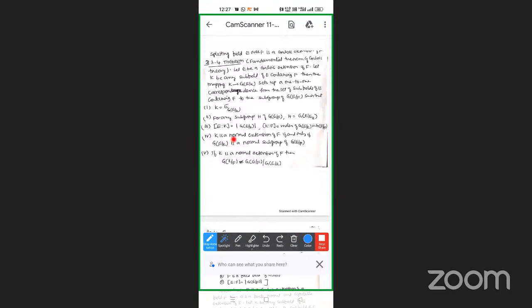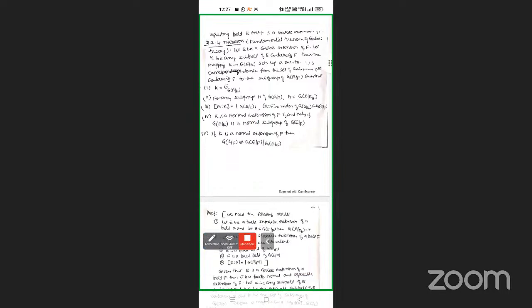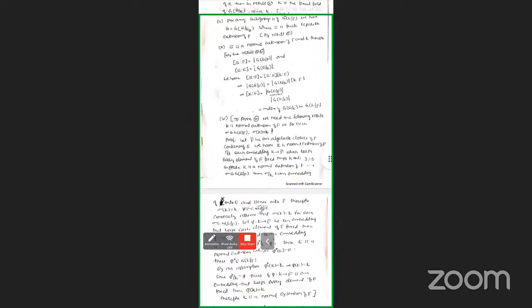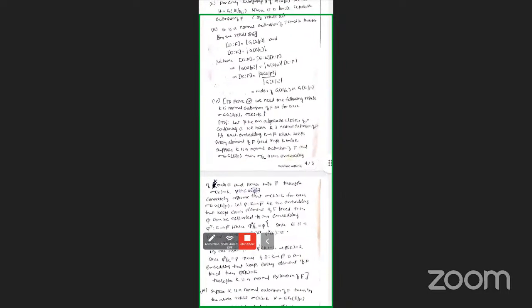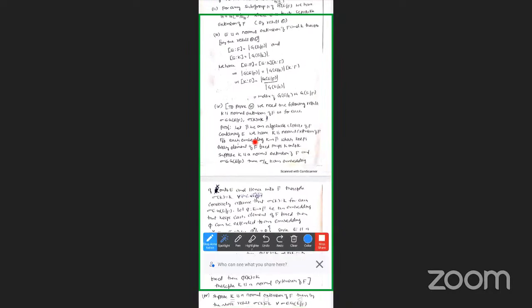Fourth one. K is a normal extension of F if and only if G(E/K) is a normal subgroup of G(E/F). So the fourth condition: K is a normal extension of F if and only if G(E/K) is a normal subgroup of G(E/F). Third one, fourth one. To prove 4, we need to follow the result.